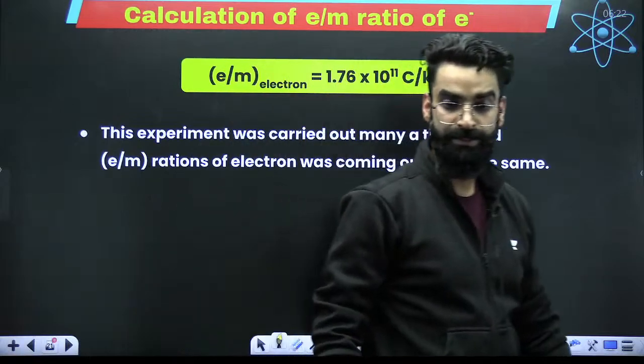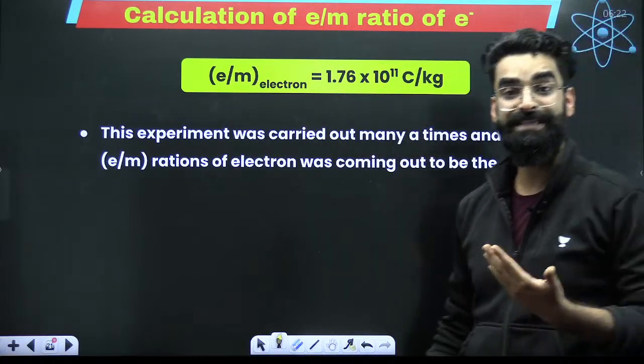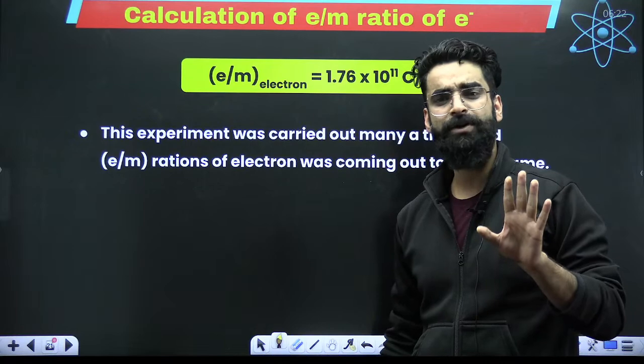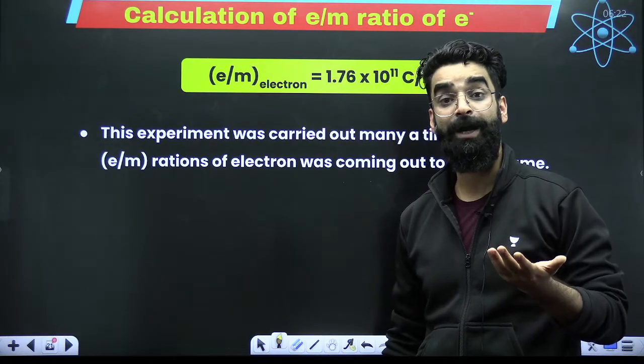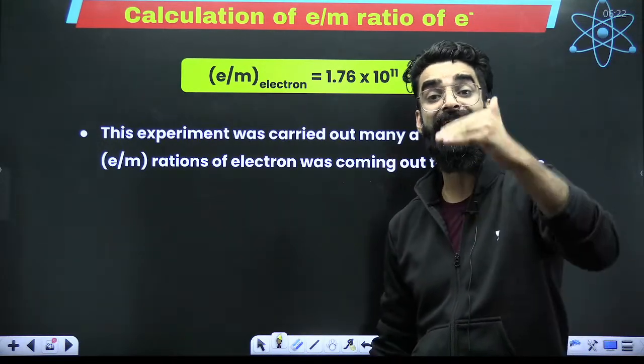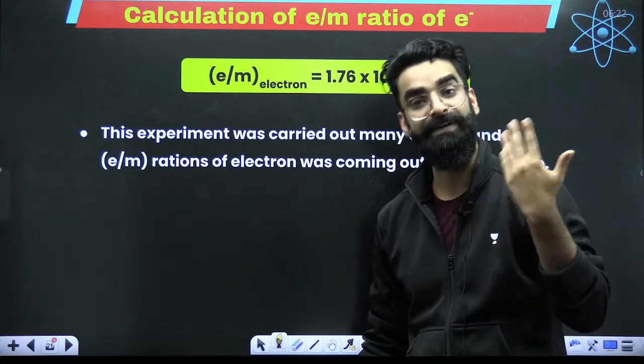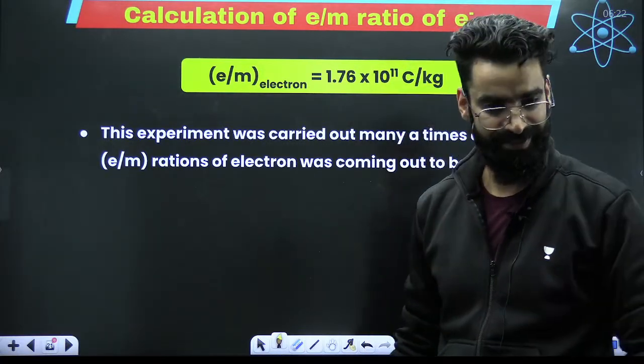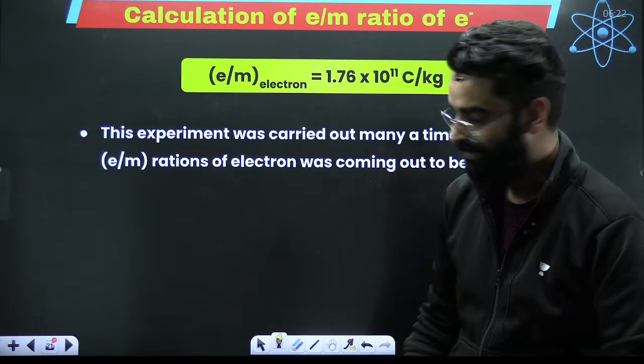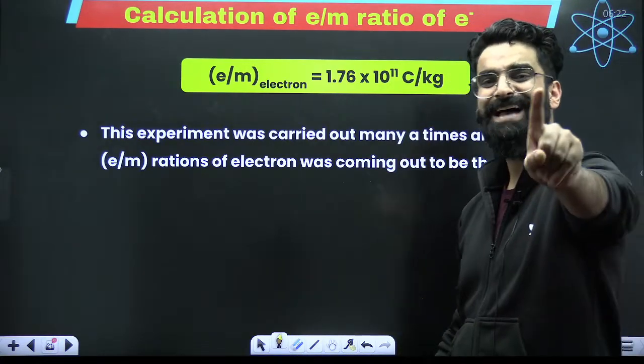Right, people? So this is how your e/m ratio was calculated. The charge on the electron was not calculated yet. The mass of the electron was not calculated, but the ratio of charge and mass of the electron was already calculated with the help of this particular experiment. Now, my dear students, which gas did I take?